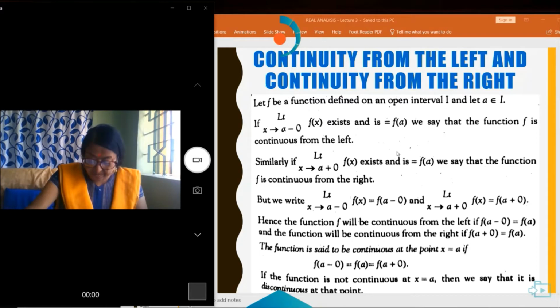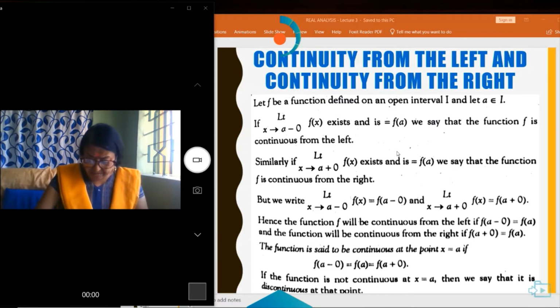Similarly, if limit x tends to a plus 0 of f(x) exists and is equal to f(a), we say that the function f is continuous from the right.